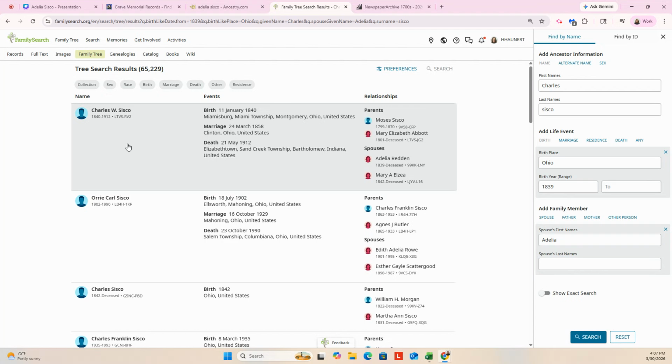So here we go right here. Here's a Charles W. And we've got born in Ohio, a marriage to an Adelia Redden. Okay. And it says he died in 1912 and was buried in Bartholomew County, which is right next door to Decatur County, where Adelia was buried.